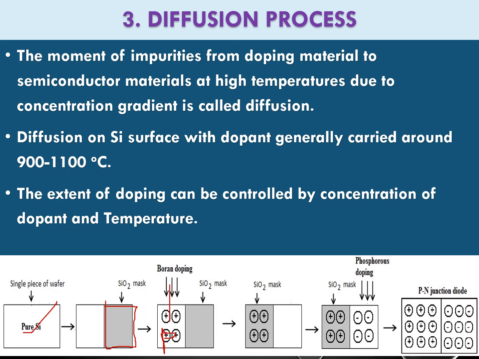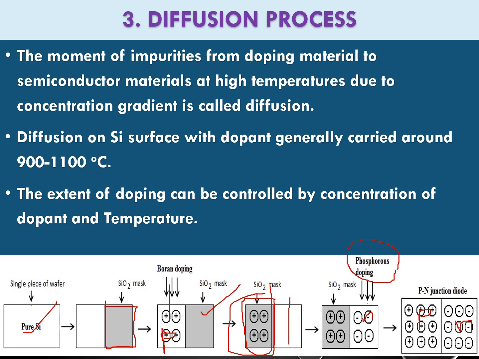Now remove this mask. This part is not having any charge, but half of the metal has a P-type semiconductor. Now dope a group 15 element like phosphorus, which induces negative charge in the metal. That's why it acts as an n-type semiconductor. Before this, you need to mask the positive p-type semiconductor, and finally you remove all the masks. You will get one side p-type and the other half n-type semiconductor. Totally you will get a PN junction diode.